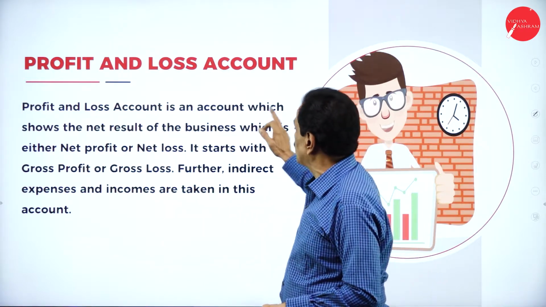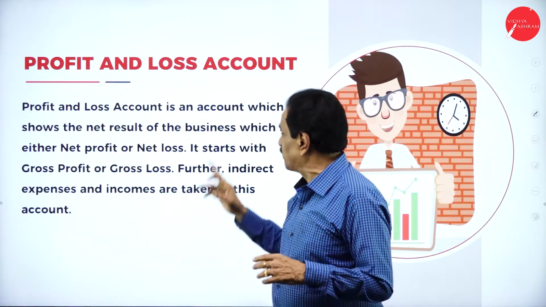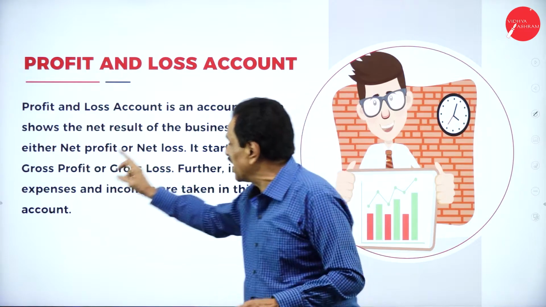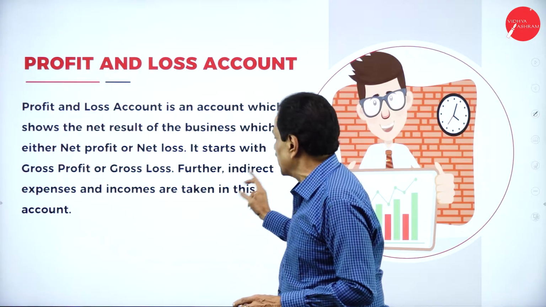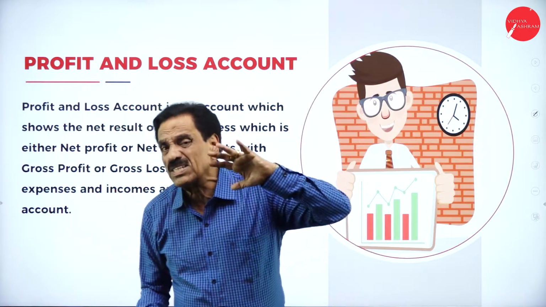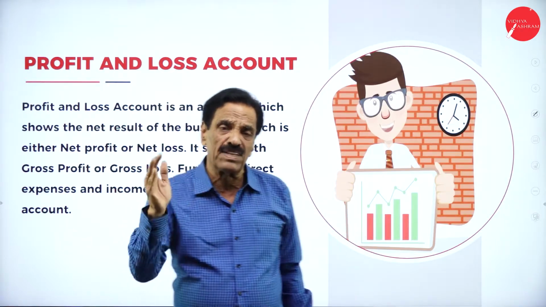Profit and loss account is an account which shows the net result of the business, which is either net profit or net loss. It starts with a gross profit or a gross loss. Further, indirect expenses and incomes are taken into account. So you know what a trading account result is? Gross profit or gross loss.